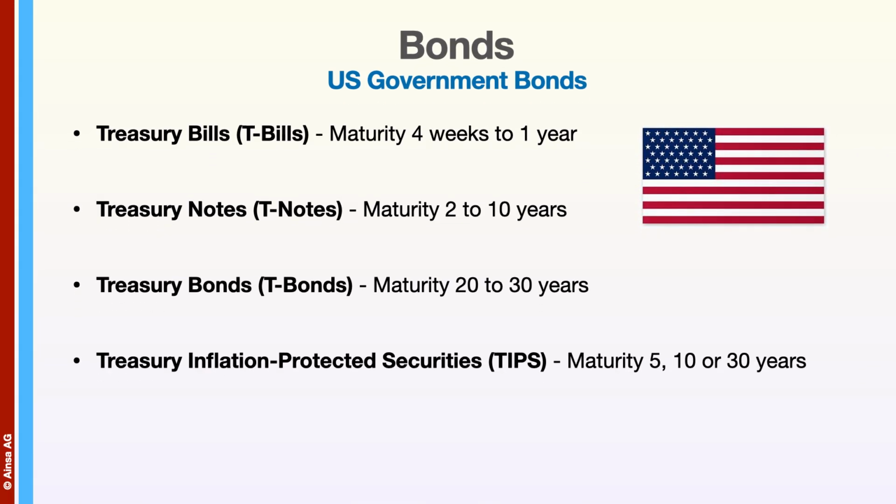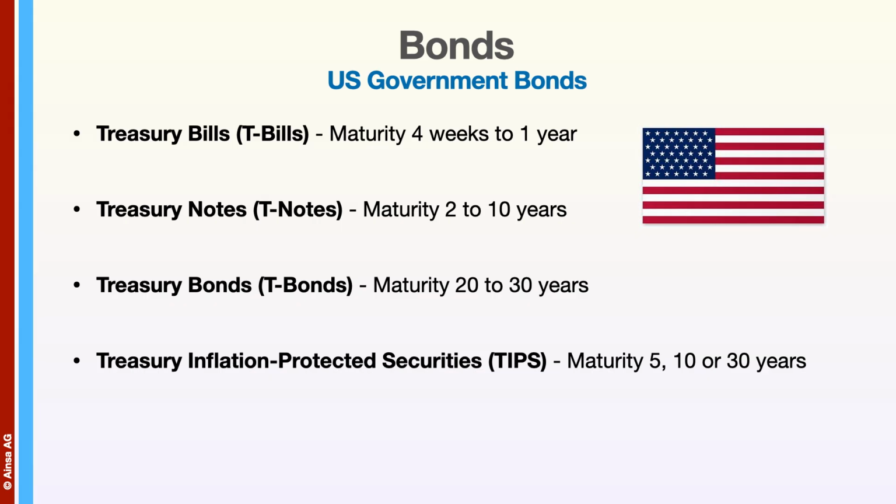US government bonds include Treasury bills or T-bills with maturities of 4 weeks to 1 year, Treasury notes or T-notes with maturities of 2 to 10 years, and Treasury bonds or T-bonds with maturities of 20 to 30 years. There are also Treasury inflation protected securities or TIPS with maturities of 5, 10 or 30 years.